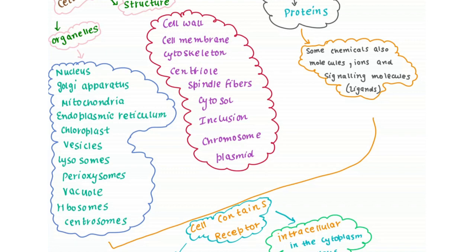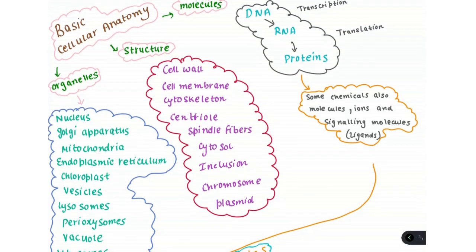These all participate in producing beneficial content for the cell. Structures include the cell wall, cell membrane, plasma membrane, cytoskeleton, centriole, spindle fiber, cytosol, inclusions, chromosome, and plasmid. These are the structures present in the cell.